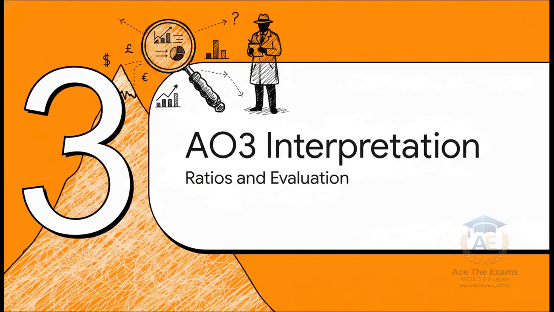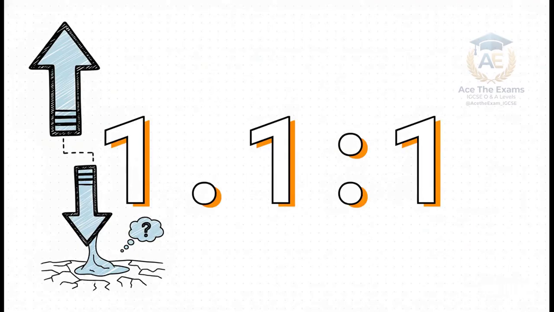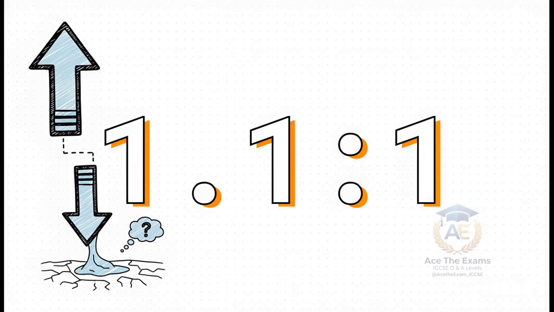Section 3, AO3 Interpretation. Now, if you see a dramatic drop in a current ratio, say from a very healthy 2.5 to 1, crashing down to a risky 1.1 to 1, that requires serious investigation. Look, anyone can divide current assets by current liabilities. Calculating the ratio is just a baseline skill. But evaluating the underlying cause of that evaporating liquidity, that is what defines a true A-star response.